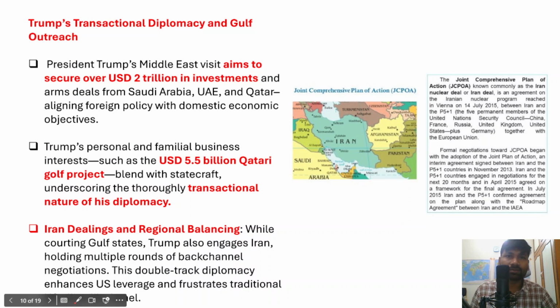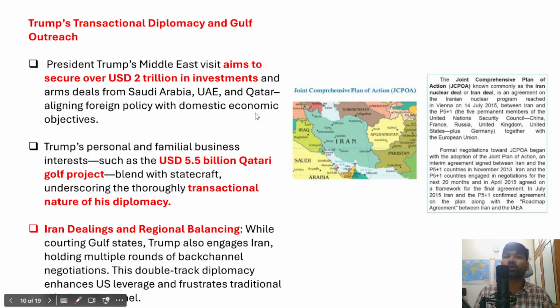And recently other things are also taking place, that Donald Trump is in the Middle East, right? So Trump's transactional diplomacy and Gulf outreach, if you look carefully into it. Why is he visiting the Middle East? What is the significance of Donald Trump's visit? This visit particularly aims to secure over 2 trillion dollars in investments in US.